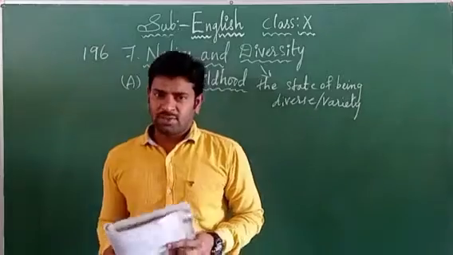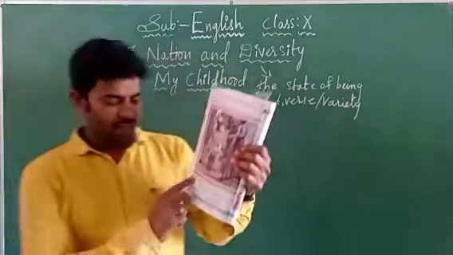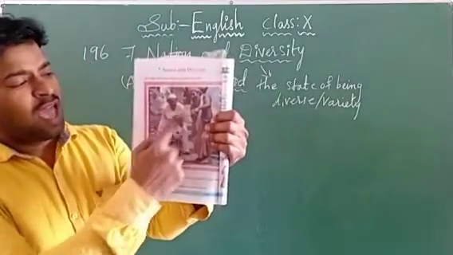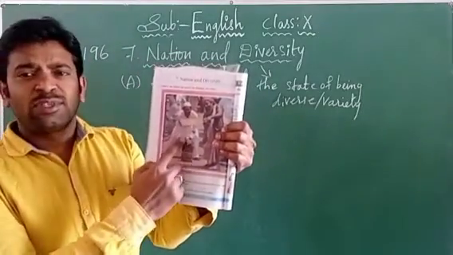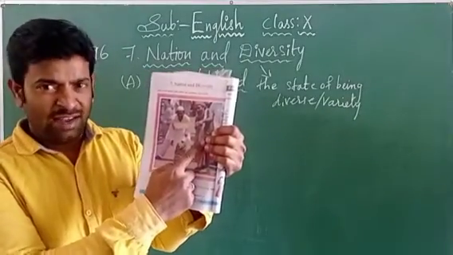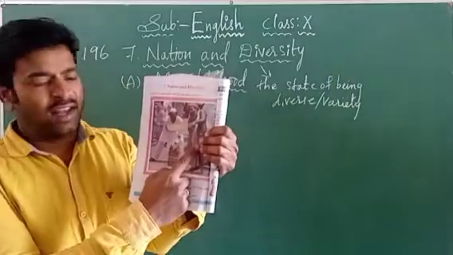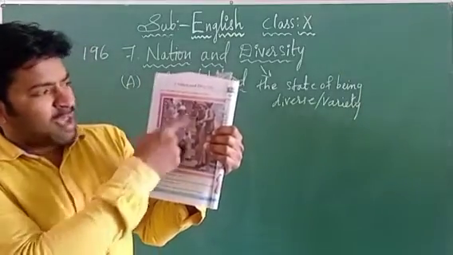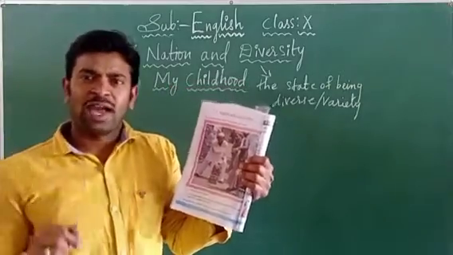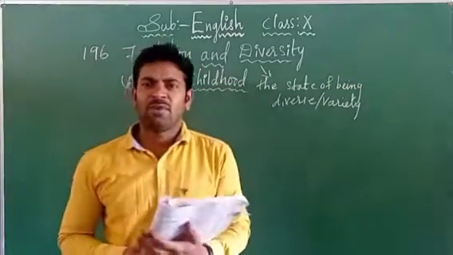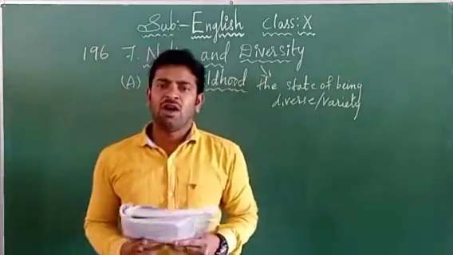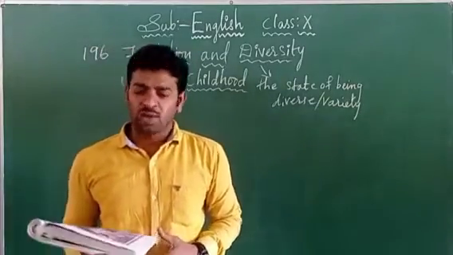Before starting our unit, let us see the picture here on page number 196. I have already mentioned it on the blackboard. We have one picture here. Yes, a Muslim person is playing with a Hindu religious person, a sadhu or saint we can say. Both of them are playing, and some other players of different religions are also included. Yes or no? Why is this situation happening here? Because we have unity here. In our country we have unity. That's why all the religious people are living together.